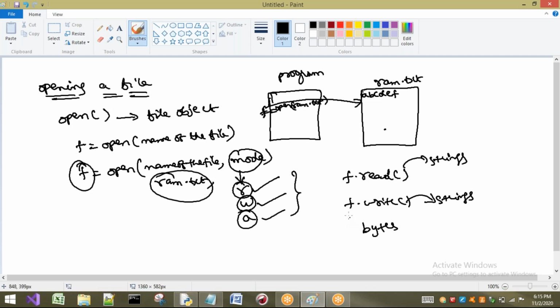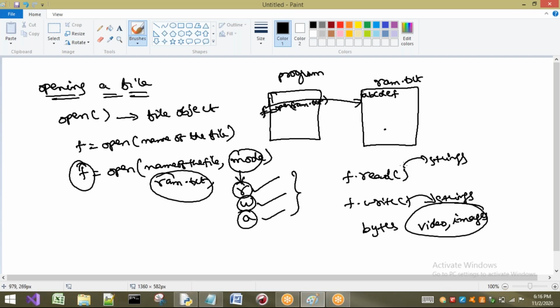Generally we use binary files whenever we are dealing with videos and images. I will show you examples of images and videos also, but for now I am going to show you only the text files. So whenever we deal with text files, the data is taken or written in the form of strings only.